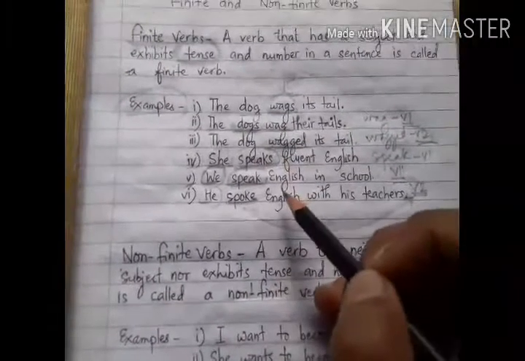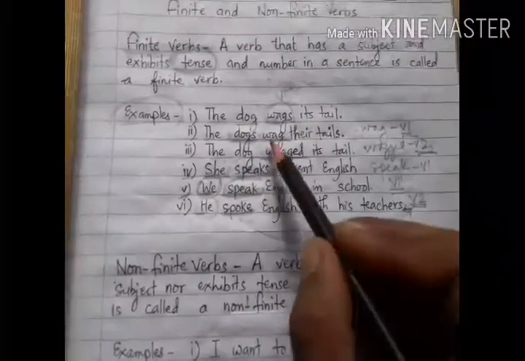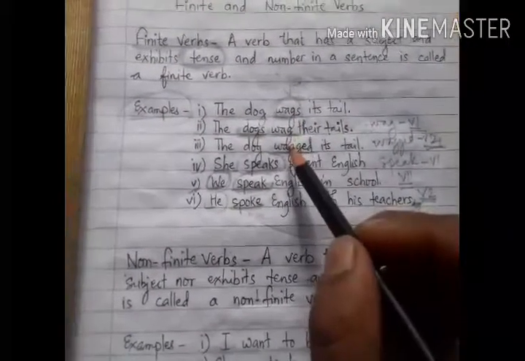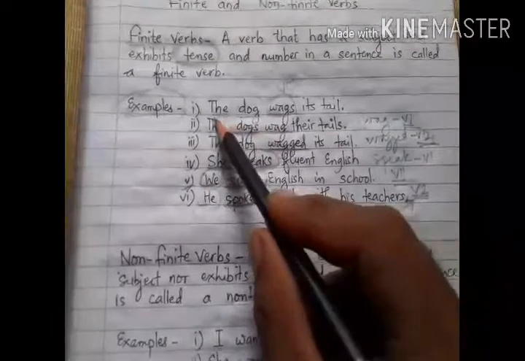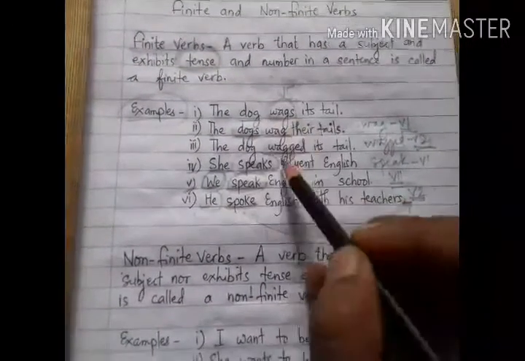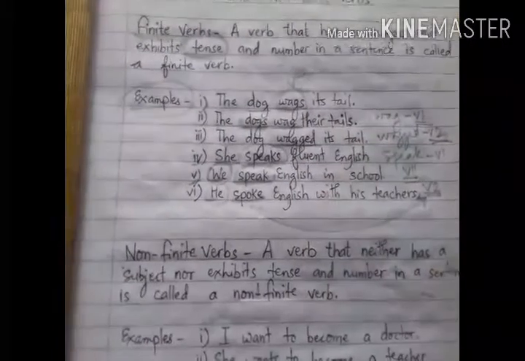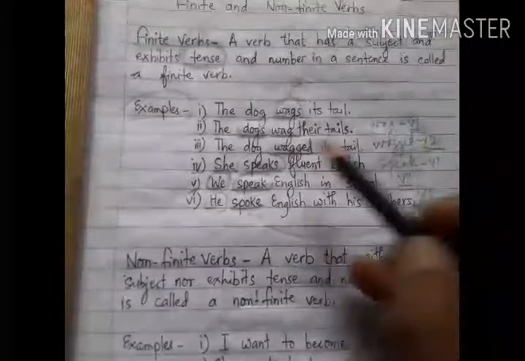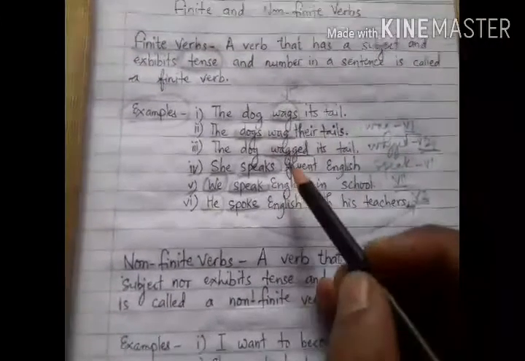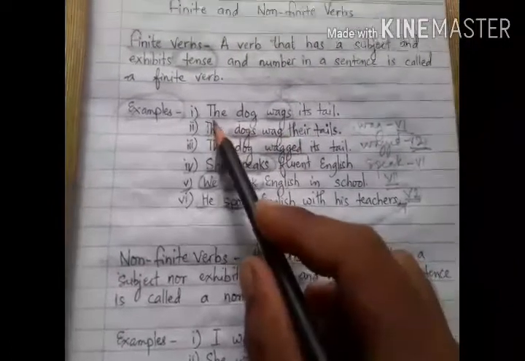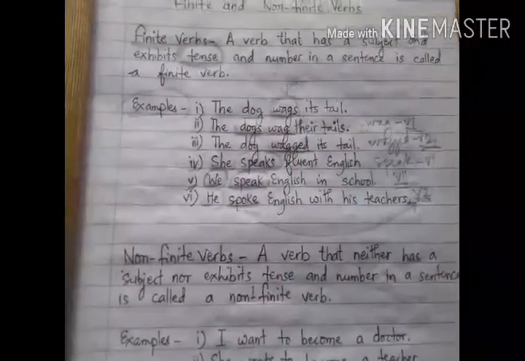So what are finite verbs? Finite verbs are those verbs that change their forms according to the change in the number of the subject and with the reference of tense in sentences. Understood, students? We can use other verbs also, and we can see the examples by writing sentences, how verbs change according to the change in the number of the subject and tense.